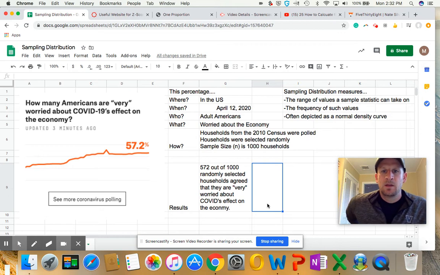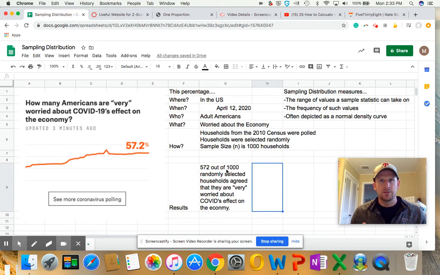All right, and again, I'm not sure that this is how they came up with the 57.2%, but let's just say for the sake of this exercise, this helps us see a little bit deeper into where this number came from. So again, just to clarify on this process a little bit, 1,000 randomly selected households. Think of the House of Representatives.